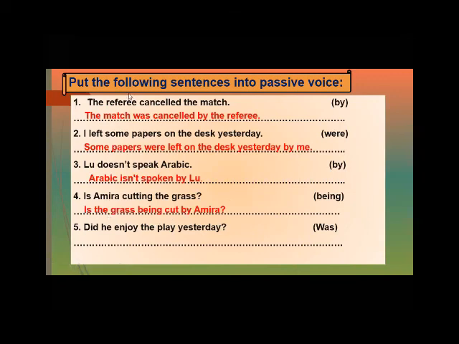After that, did he enjoy the play yesterday? Active question. We will change did in the past to was in the passive. Was what? Was the play. This is the object. Was the play enjoyed yesterday by him? So I started with was, verb to be. After that, the object, the play. Past participle of the verb, enjoyed, yesterday, by him.